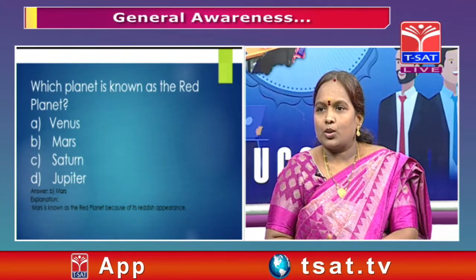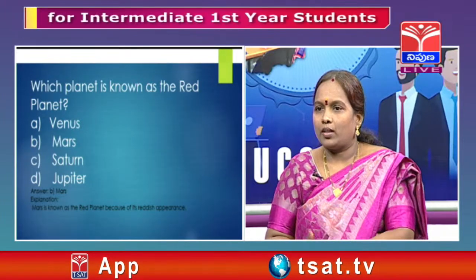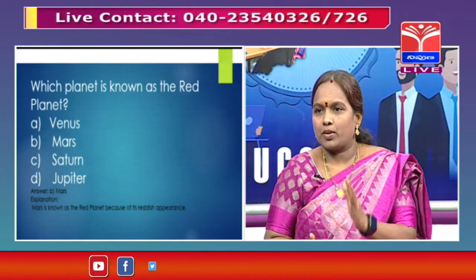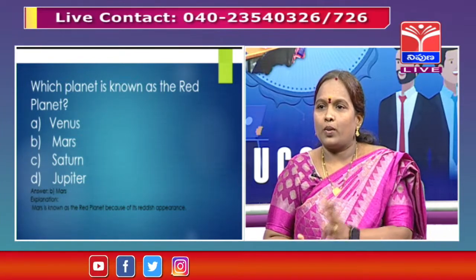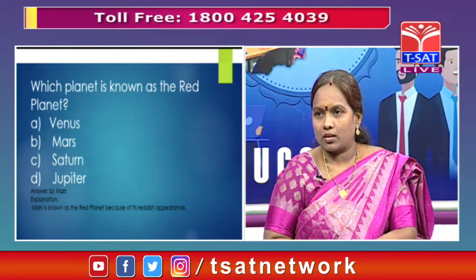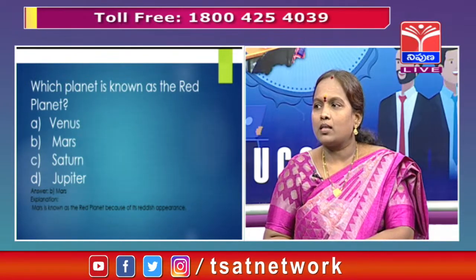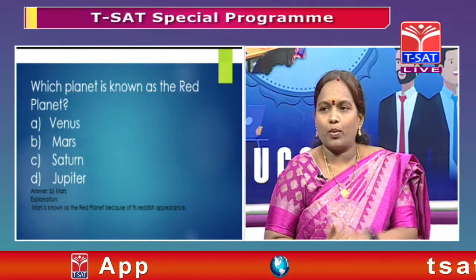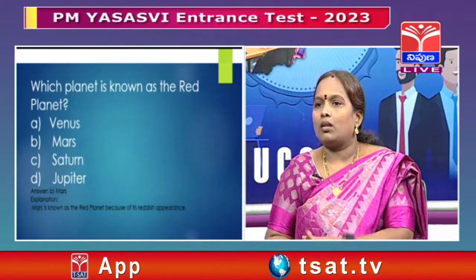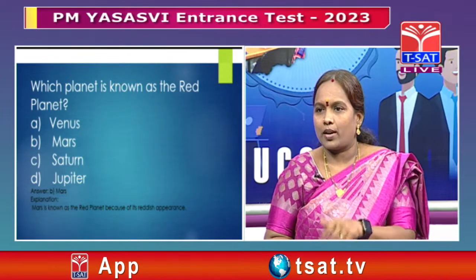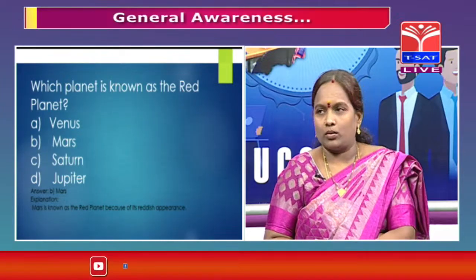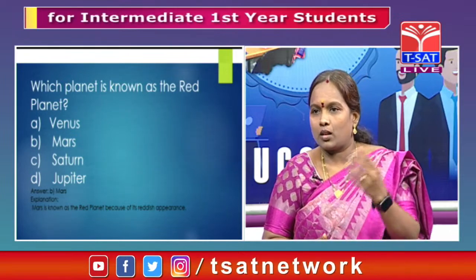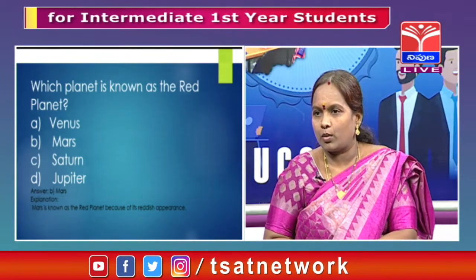Yes, sir. Planets are what we find in the universe. We have nine planets. Venus, Mars, Saturn, and Jupiter are given in the options. Venus is yellow-white in color. Mars is the red planet. Saturn is yellow-brown. Jupiter is pale, mixed with orange, red, white and brown. So different planets have different color shades. Earth is a blue planet, we call it the blue planet.